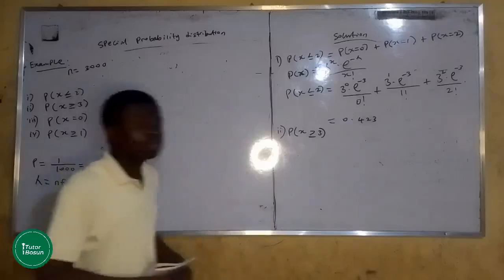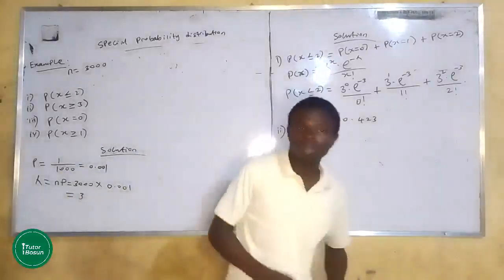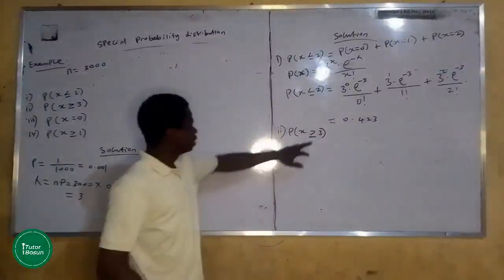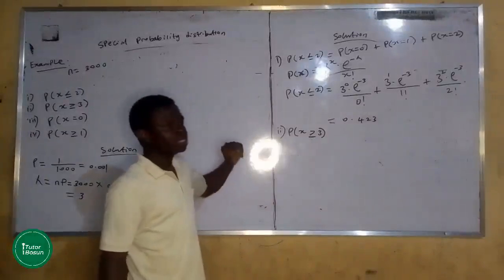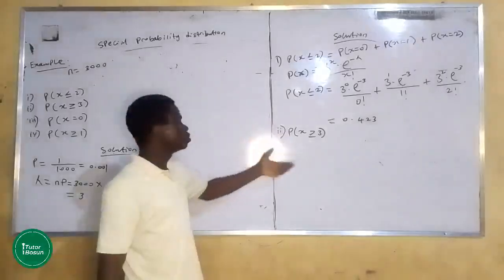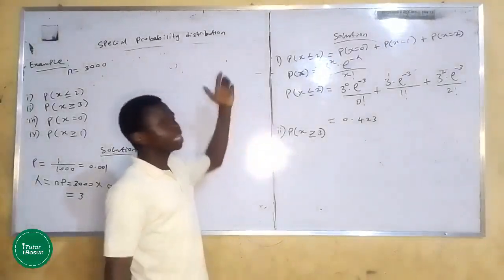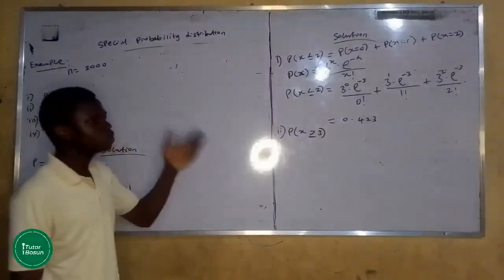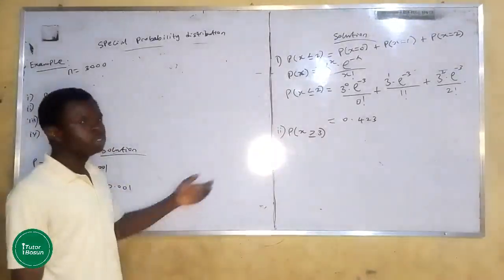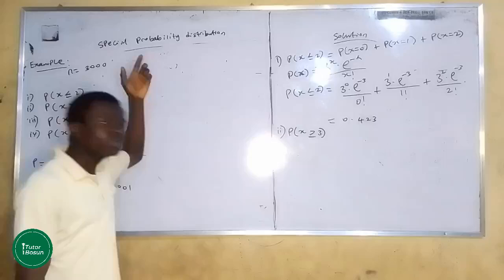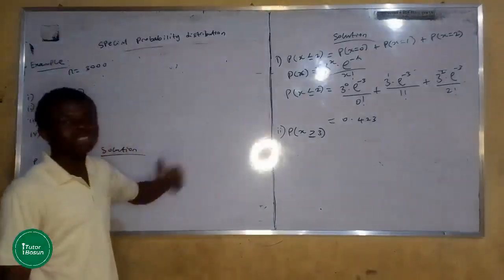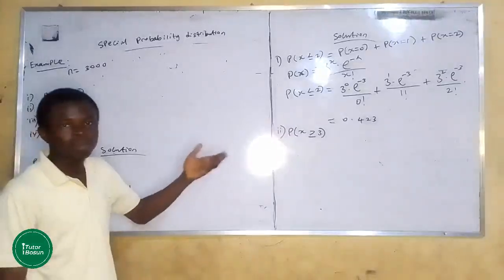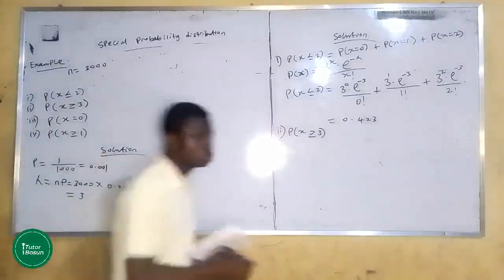We also separate it into several probabilities, but with greater than, you don't know where to stop. If you start from 3, x equals 3, x equals 4, will you go up to infinity? That's not possible. So you need to transform the greater than into less than, so that you can work up to a limited point.